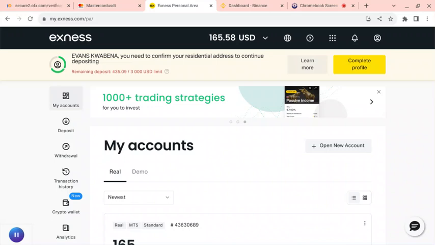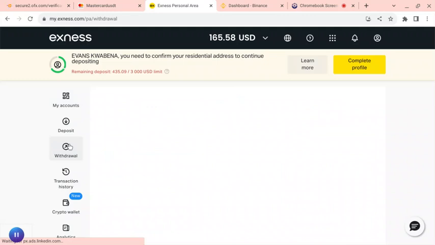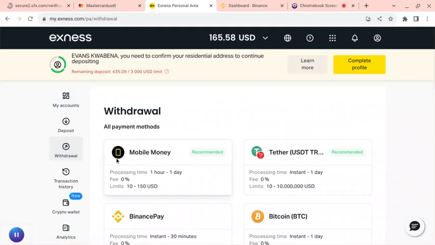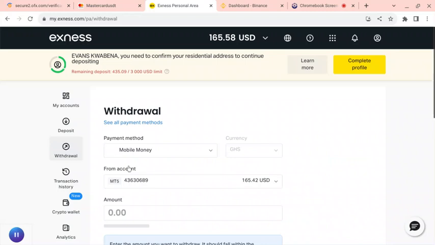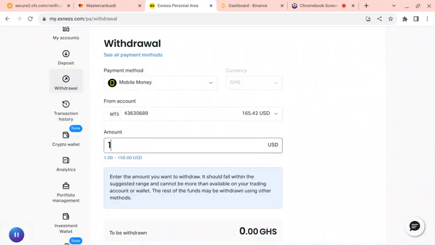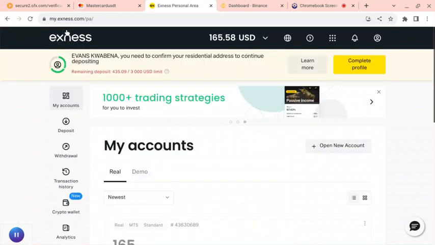So this is where you'll be getting the money. Let me go to withdraw for you. If I'm withdrawing money from Exness to my mobile money account, the rate of $1 is 12.49. But on Binance, I can get 12.60 and so on.